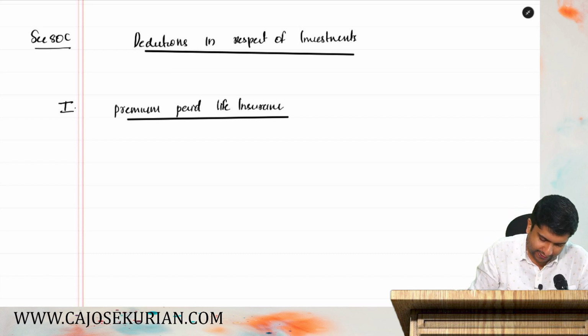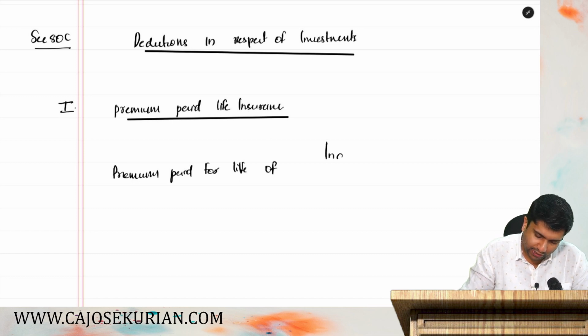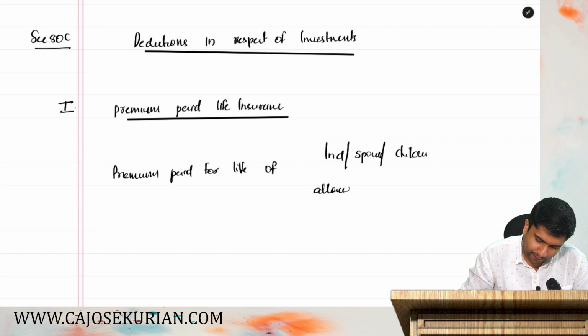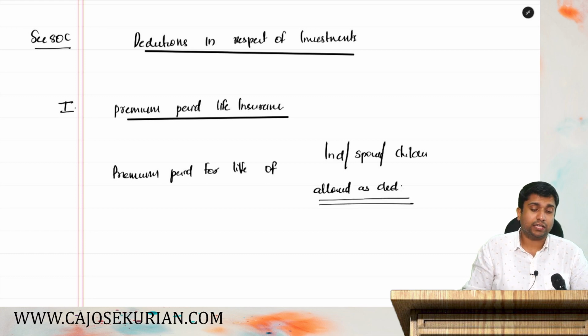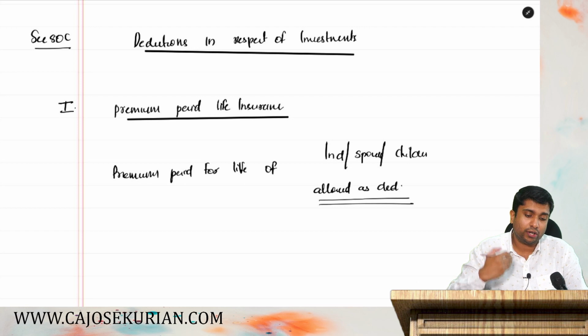So premium paid for the life of individual, spouse, and children is allowed as deduction. If you have paid any premium for the life of your parents, you will never get it as a deduction, whether the parents depend upon you or not.